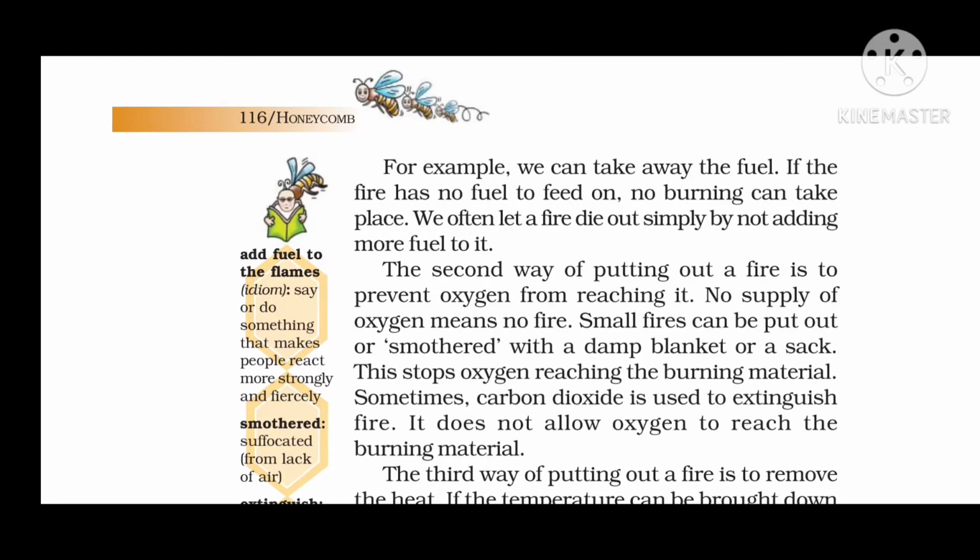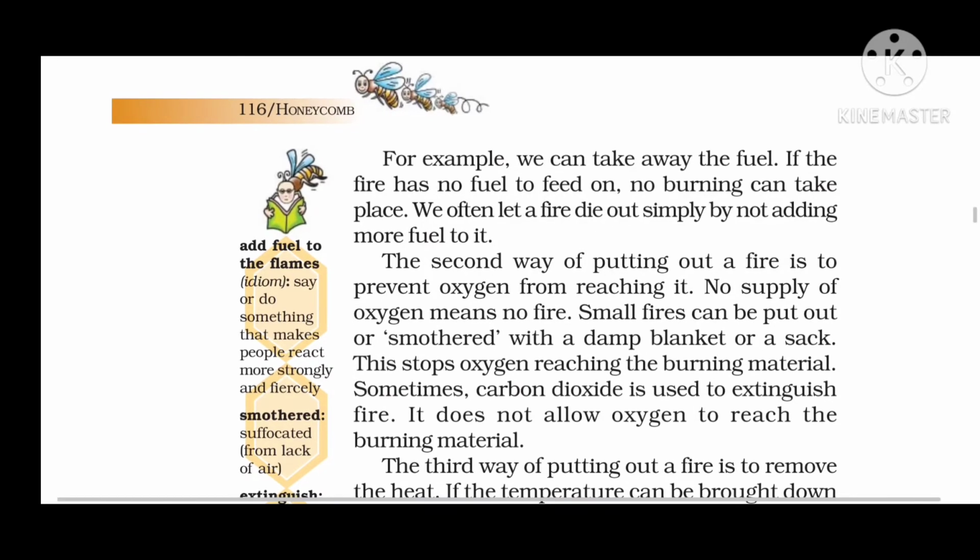So children, as we have come to know, the first way was not to add more fuel. And the second is that we can remove oxygen. If there is no supply of oxygen, then there will be no fire. So small fires, which are already suffocated because of lack of oxygen or air, will be put out. We can also use damp or wet blankets and sacks in order to put out small fires.